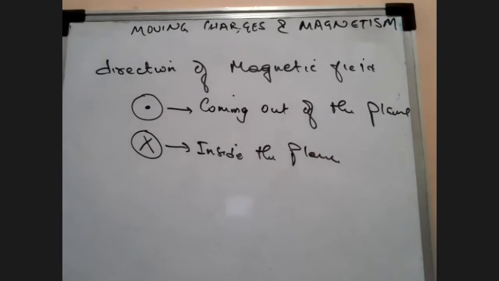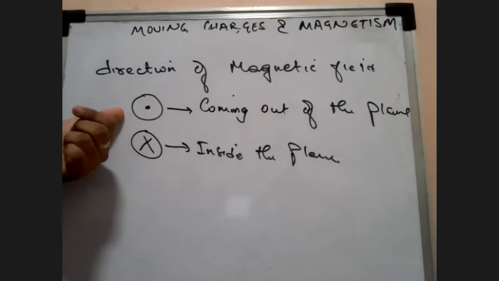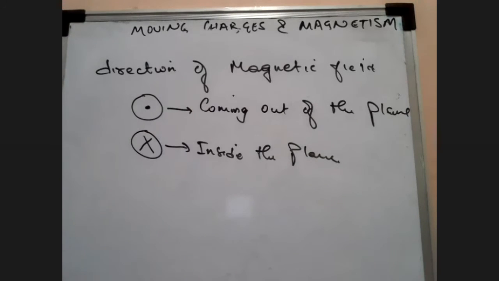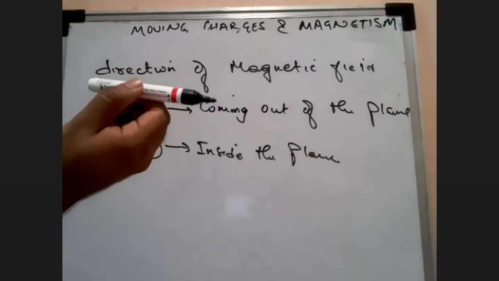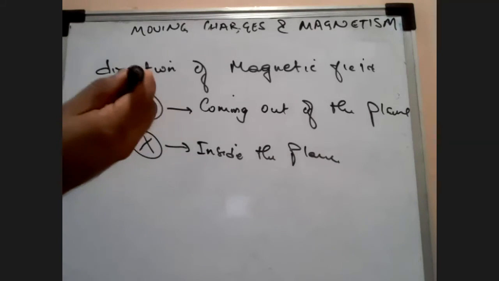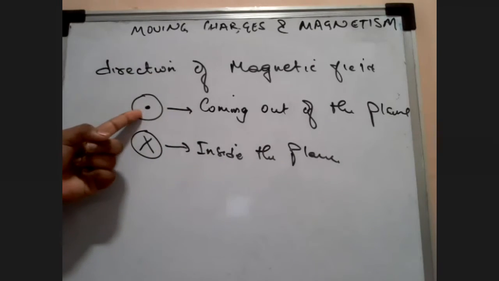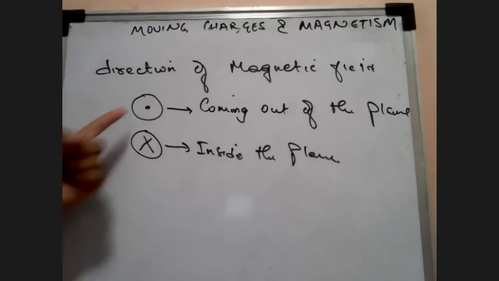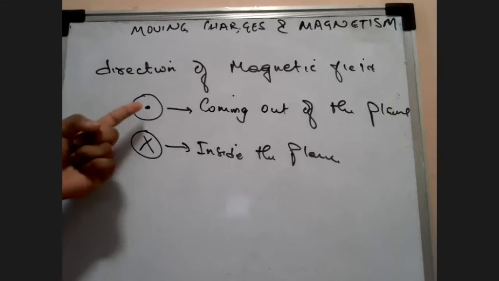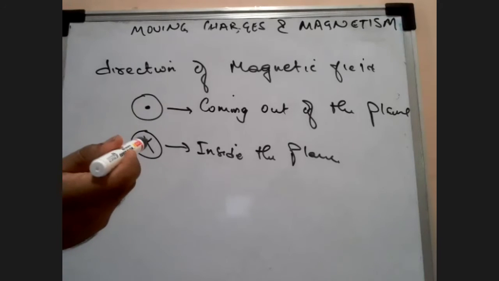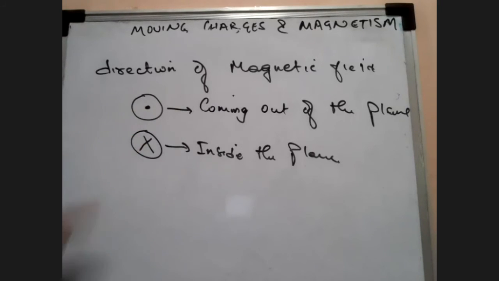Okay. So any quantity with this designation simply means it's coming out. You can also think of it as something like this marker. I've taken this marker. If I am pointing it towards you, all you can see is a dot like this. So of course, that is going to be denoted. Any quantity which is coming out will be denoted like this. Any quantity which is going inside, of course, this is an arrow, so you will see a cross.